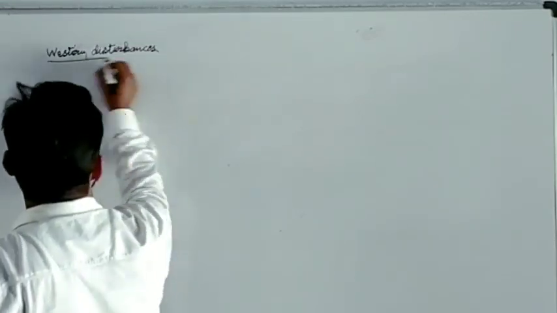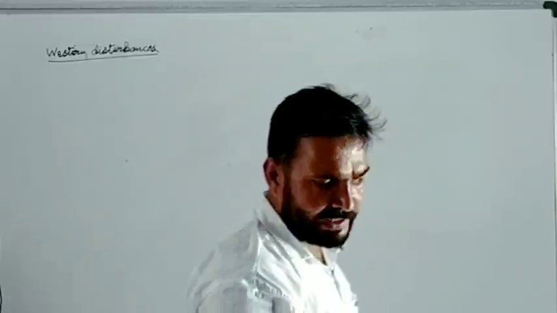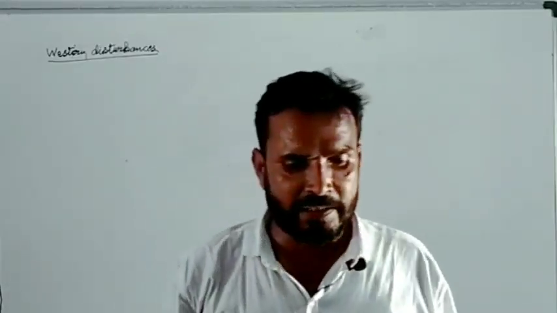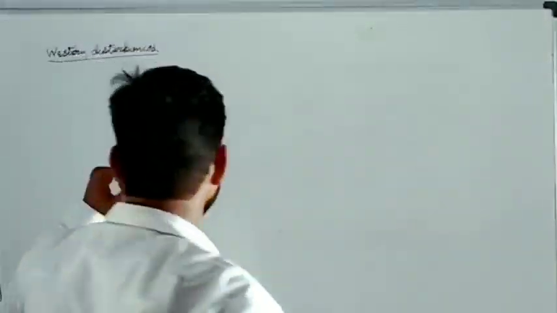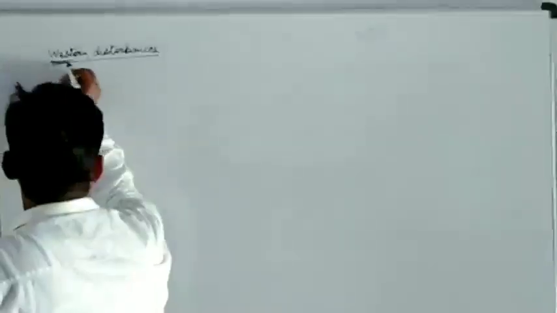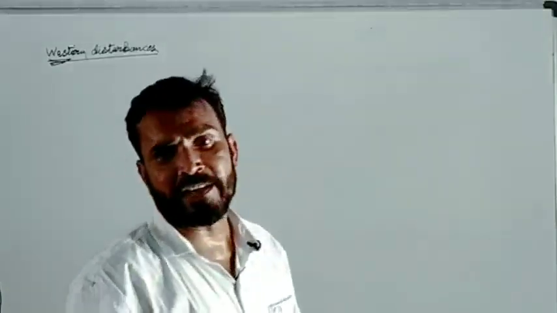Now what is the meaning of western disturbances? As its name says, west. These winds come from the western side.